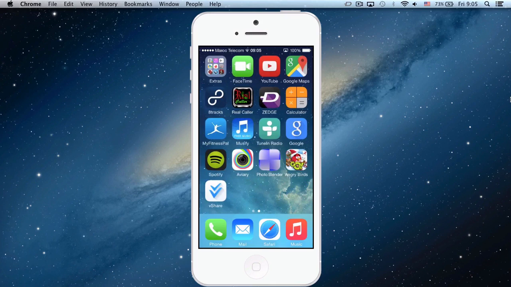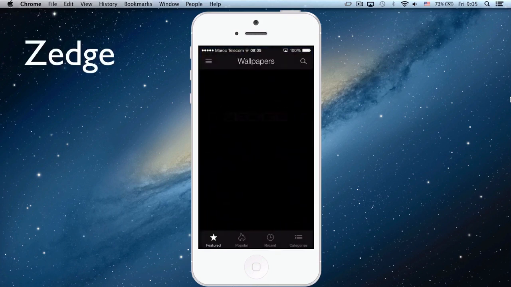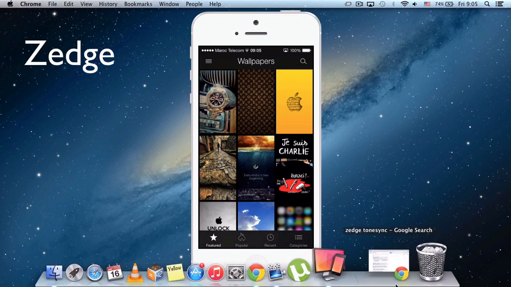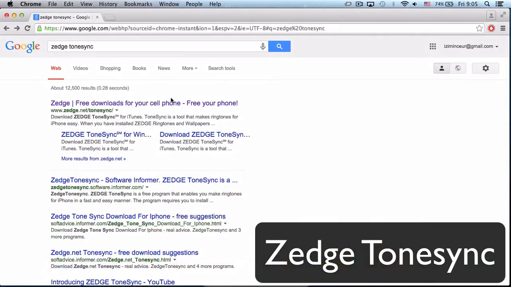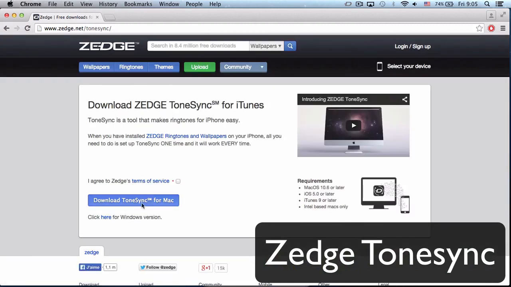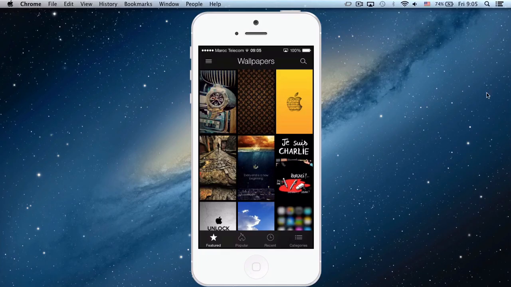So first, what you have to do is download Zedge on your iPhone or Android, doesn't matter. And the second thing, you also have to download Zedge Tone Sync. I'm gonna put the link in the description box. So you just click on download Tone Sync for Mac or PC. I already have Zedge Tone Sync.